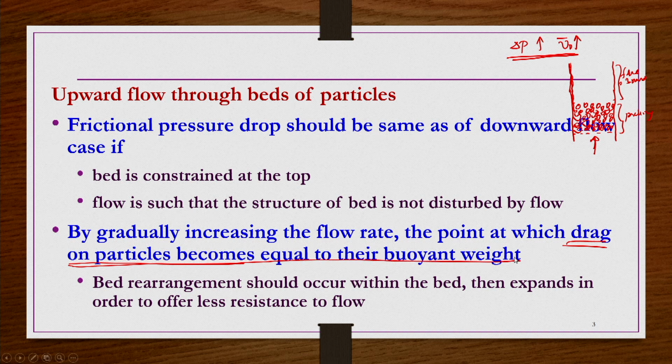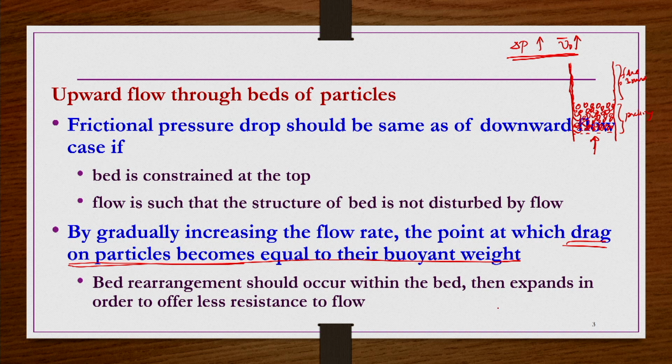Why? Because when these particles are moving away from each other, the packing is becoming looser and the bed is being expanded, the drag on particles whatever is there becomes equal to the buoyant weight of the bed.